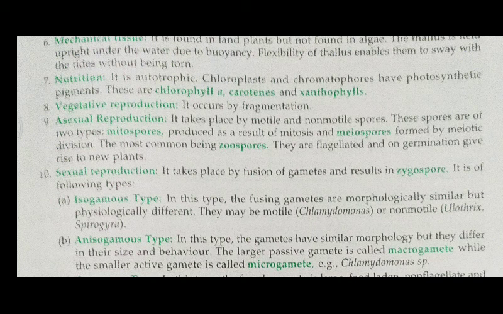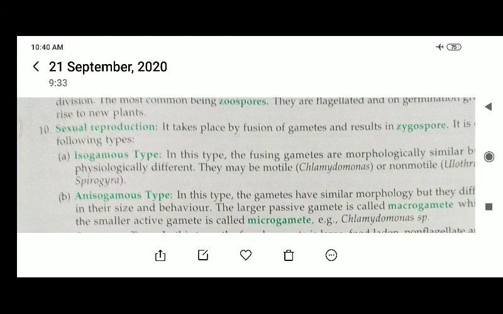Vegetative reproduction occurs by fragmentation. Asexual reproduction takes place by motile and non-motile spores. These spores are of two types: the mitospores, produced as a result of mitosis, and the meiospores, produced by meiotic division. The most common are zoospores. They are flagellated and on germination give rise to a new plant.